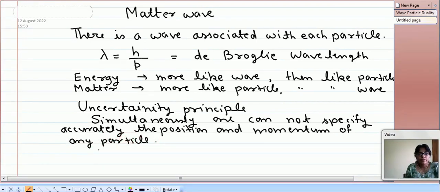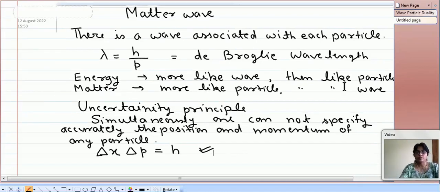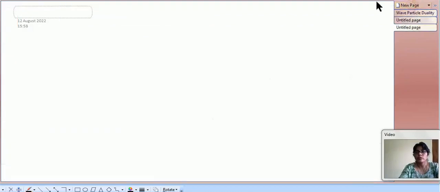There is always an error in measuring x, that is delta x, and an error in measuring momentum, delta p, and their product is of the order of h, where h is Planck constant. This is known as the Heisenberg uncertainty principle.